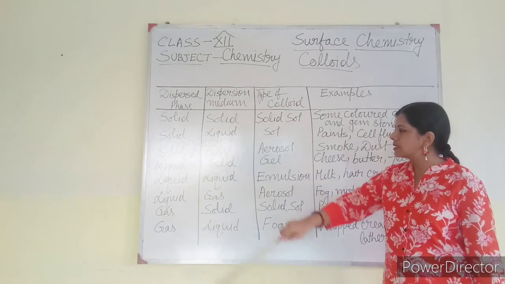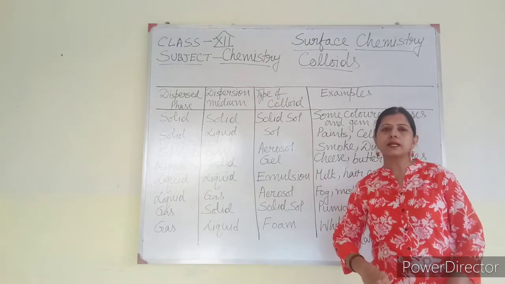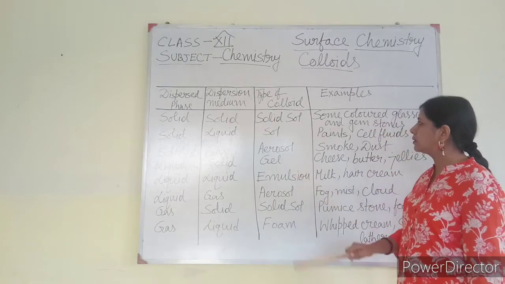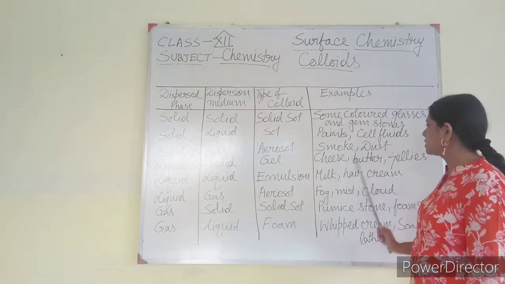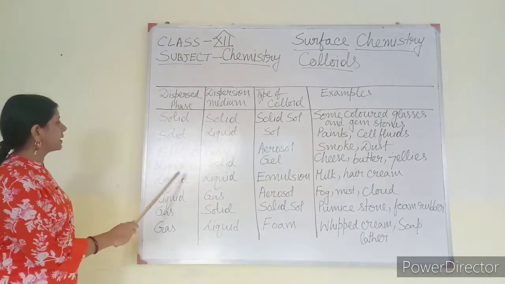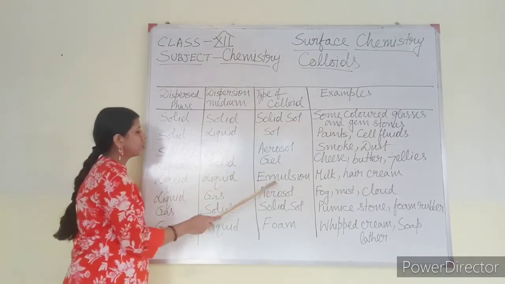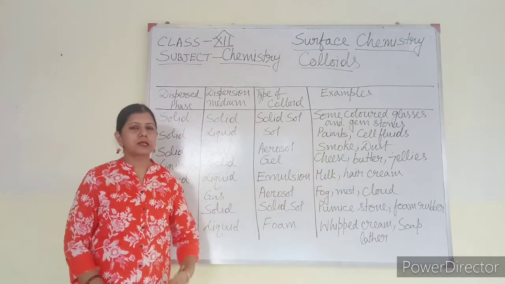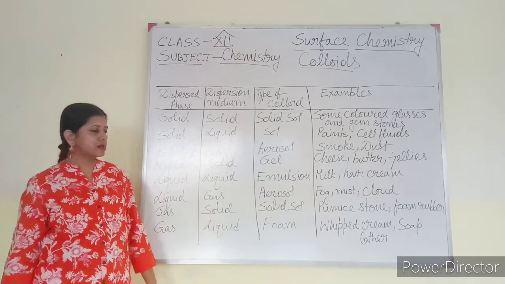Then dispersed phase is liquid, dispersion medium is solid. That means in the solid, liquid particles are present in dispersed way. The name of the colloid is gel. Example is cheese, butter, jellies, etc. Then next is liquid. Dispersed phase is liquid, dispersion medium is also liquid. Both are liquid. This kind of colloid is known as emulsion. Example of emulsion, milk, hair cream. Milk is a type of colloidal solution and that is also known as emulsion.